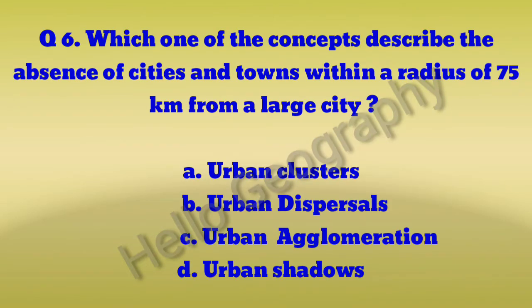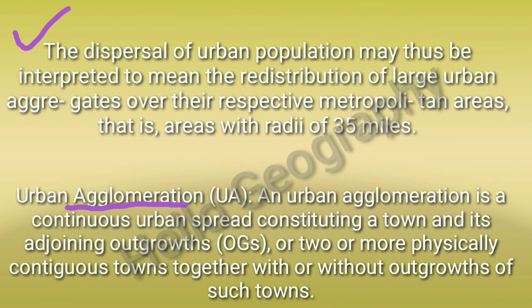Now question number 6. Which one of the concepts describes the absence of cities and towns within a radius of 75 km from a large city? The options are urban clusters, urban dispersals, urban agglomerations, and urban shadows. The right answer is urban shadows. Once you go through these 4 options' definitions,